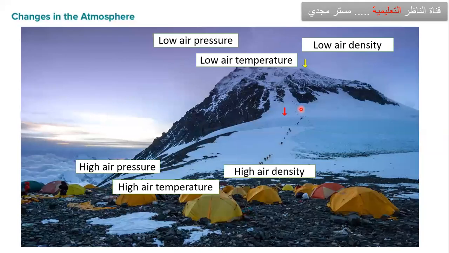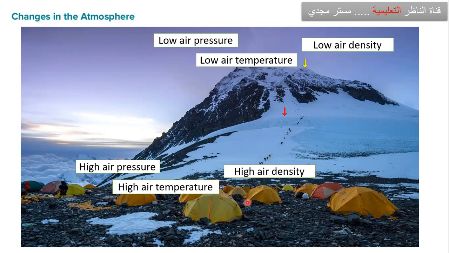Next one. Important part. So this is the mountain, okay? At the top of the mountain, what can you find here? Yes, low air pressure. ضغط الهواء قليل جدا. As you go up, كل ما بتطلع لفوق. Low air pressure, low air temperature, درجة حرارة قليلة, and low air density. الكثافة بتاع الهواء بتبقى أقل. يبقى on the top here، على القمة هنا بيبقى إيه؟ low air pressure, low air temperature, and low air density.